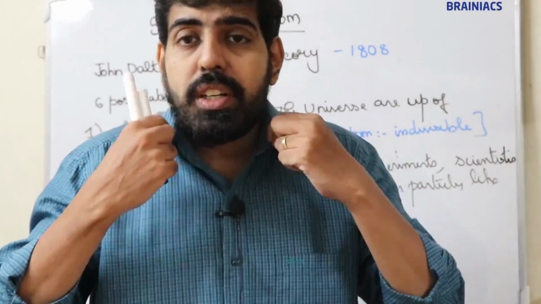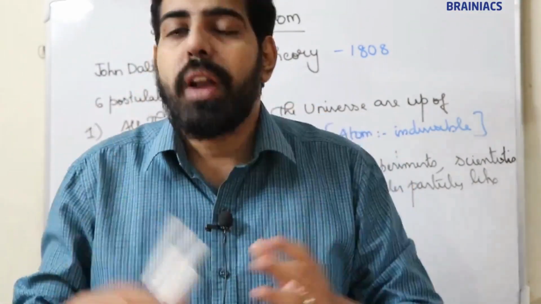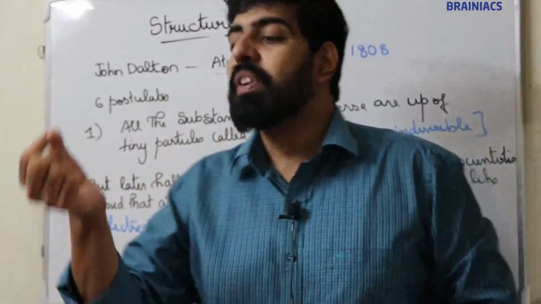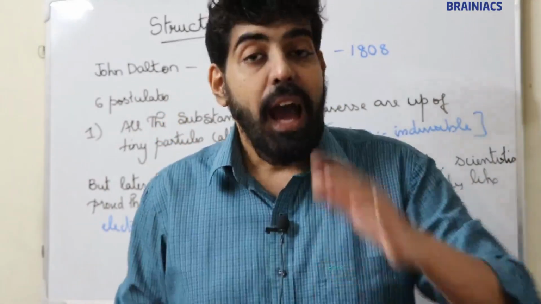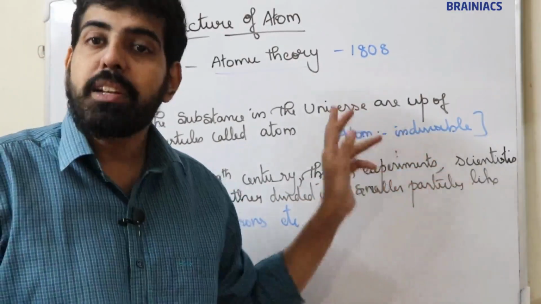This shirt is also made up of so many tiny particles. All the substances in the universe are made up of extremely tiny particles called atoms. Atom is a Greek word meaning indivisible.